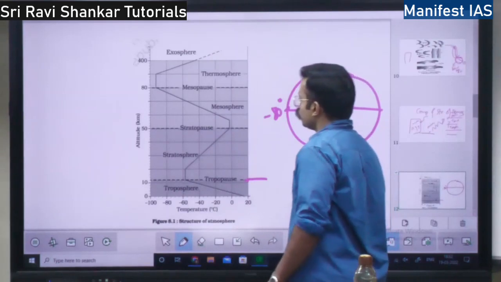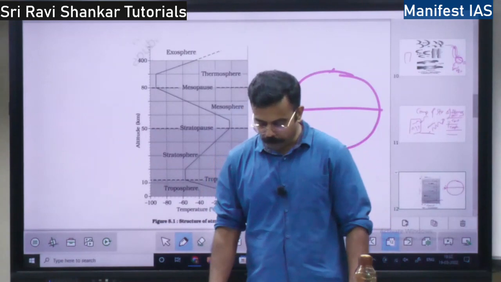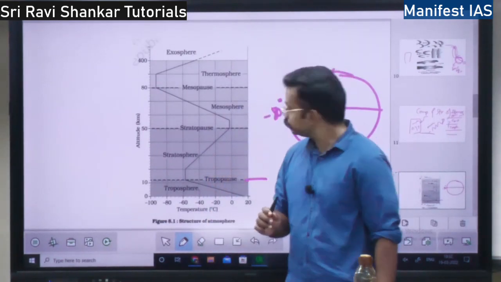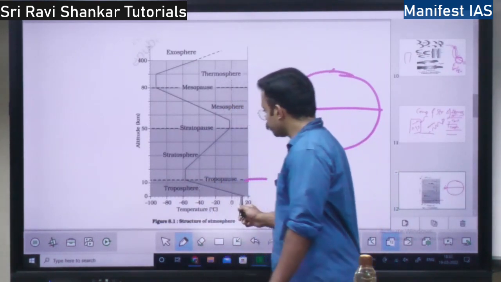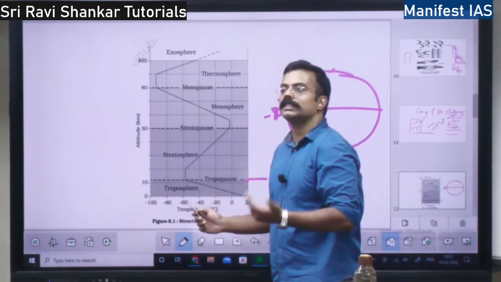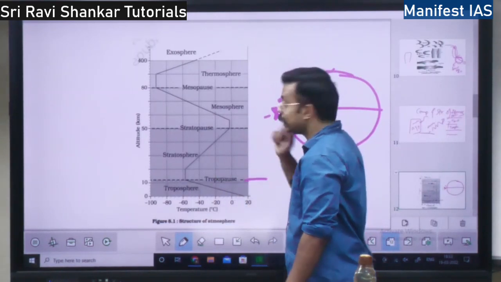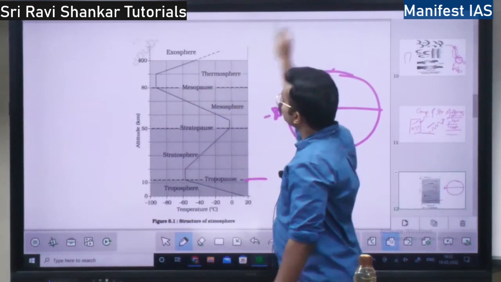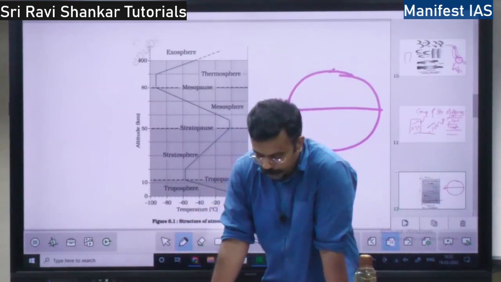Now, with height, when you go high above, what happens to the temperature? In the troposphere, temperature decreases. Stratosphere, it increases. Mesosphere, it decreases. Thermosphere, it increases. Exosphere also, it increases. Right?